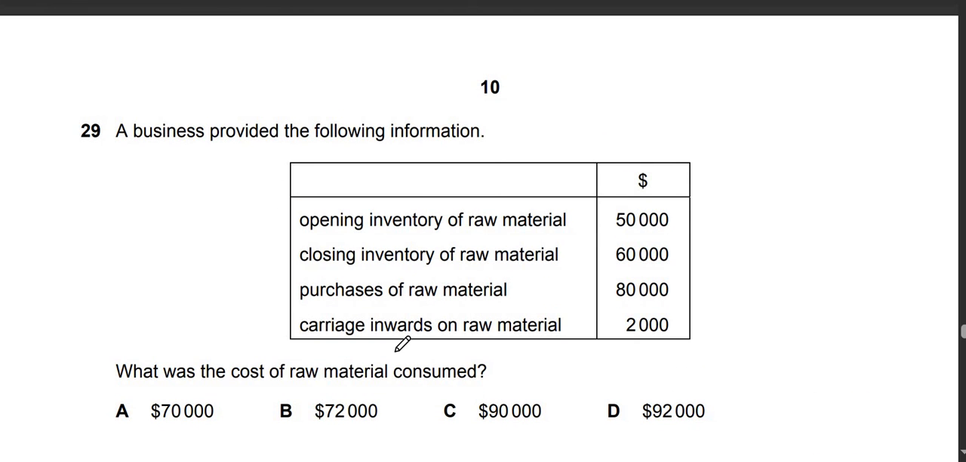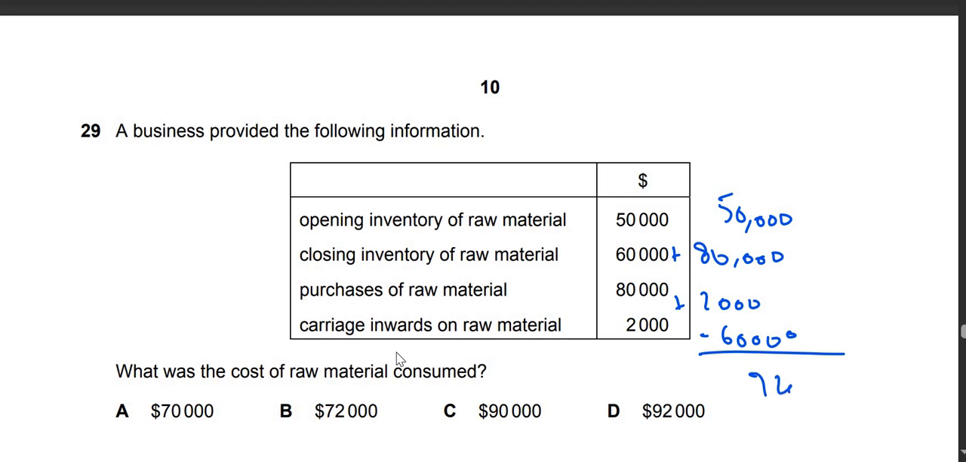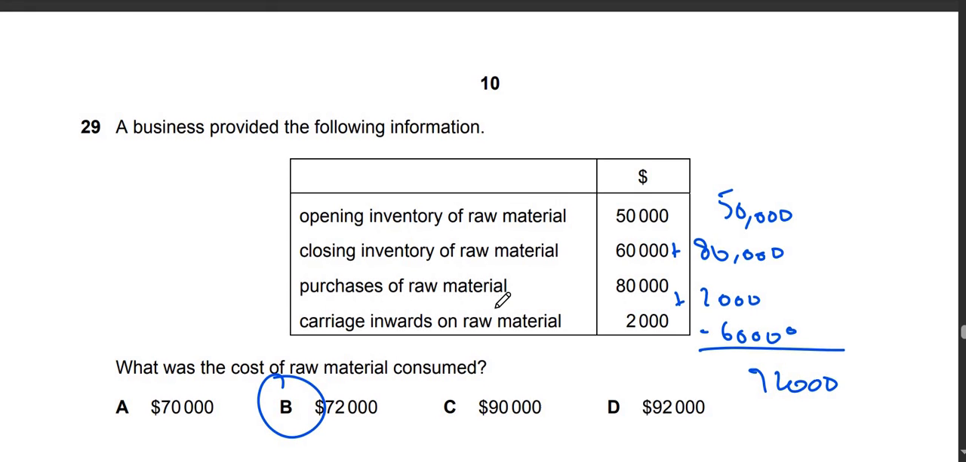Question 29 says a business provides the following information. What was the cost of raw materials consumed? So look, we have opening inventory of raw material, closing inventory of raw material, purchases of raw material, and carriage inward. For the cost of raw materials, you will add 15,000, then add raw materials purchased, then add carriage inwards on raw materials, and subtract closing inventory. That's how you find it. So you will get an answer of 72,000, which is B.